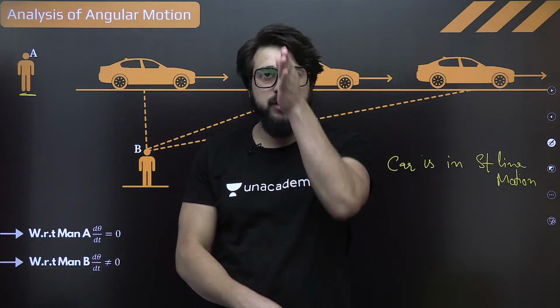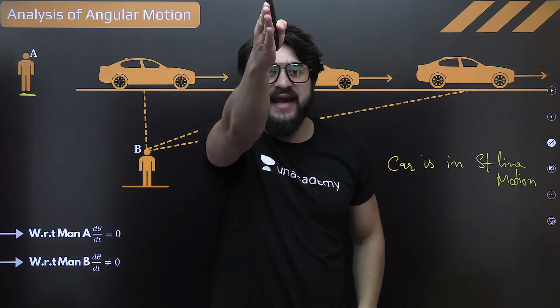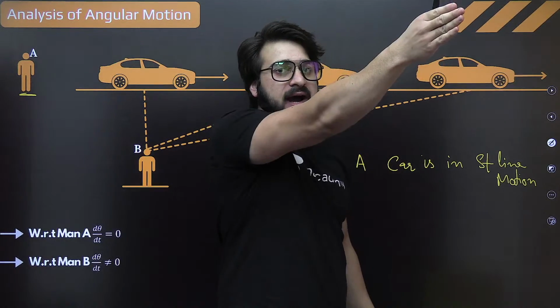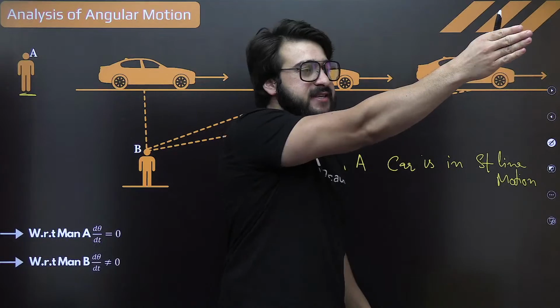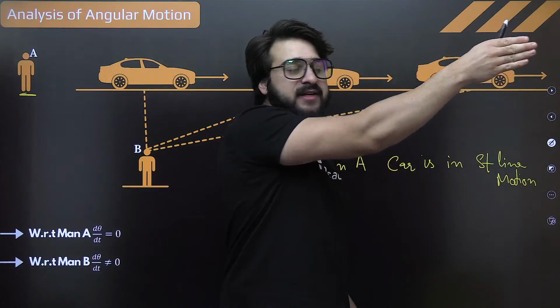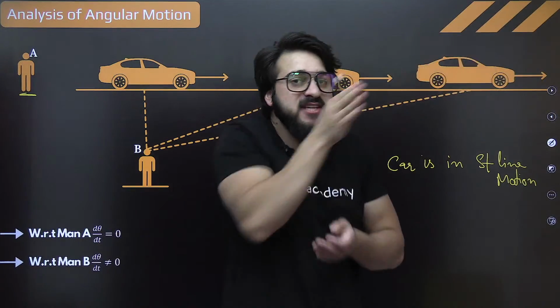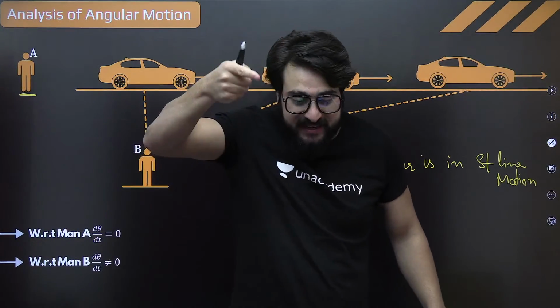Initially he was looking at this car at 0 degree angle. I call this the 0 degree angle. Then he was changing the angle. This is some angle. Understand? 30 degrees, then 40 degrees, okay, then 80 degrees. Something like this is happening. So basically he is changing this viewing angle. Can I say it like that?